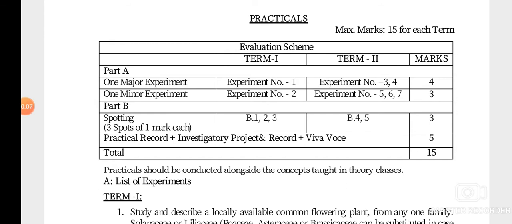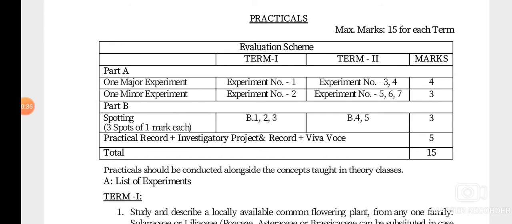So, dear children, now I am going to give some information about the practicals and also about the term 2 portions. This Monday, you will have practical classes, and all are requested to come to school so that you can do the practice of practicals.